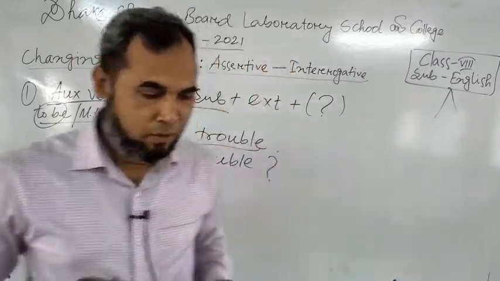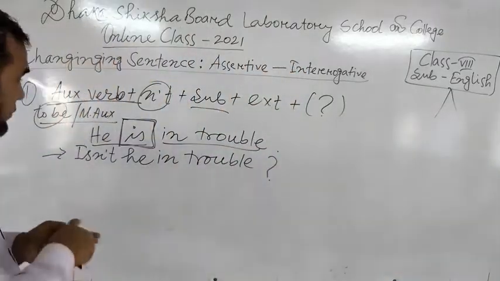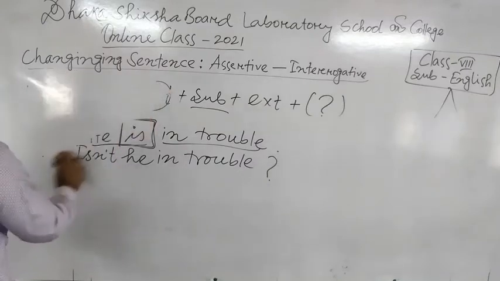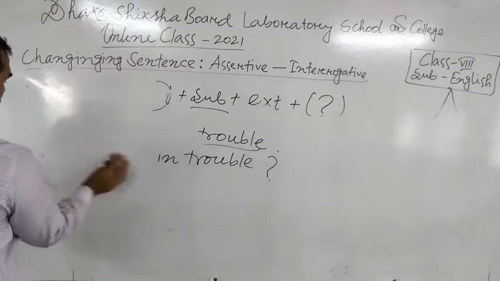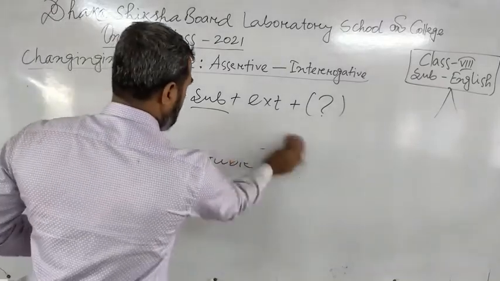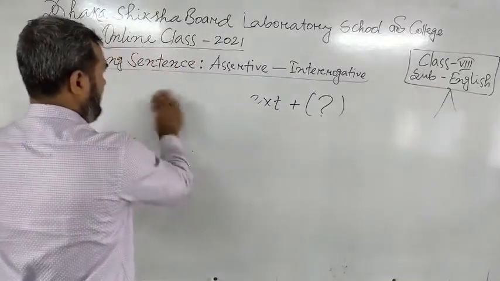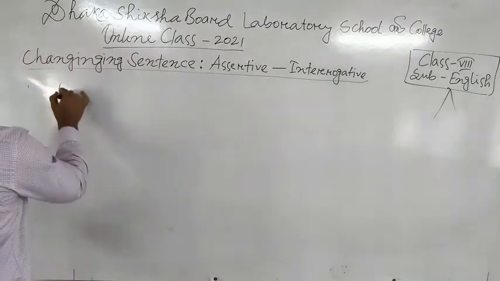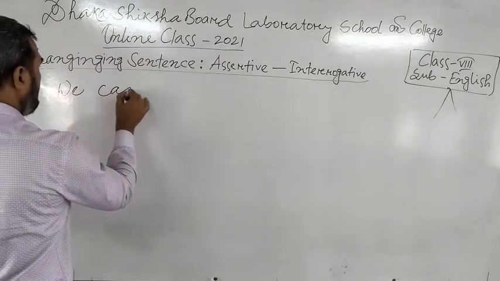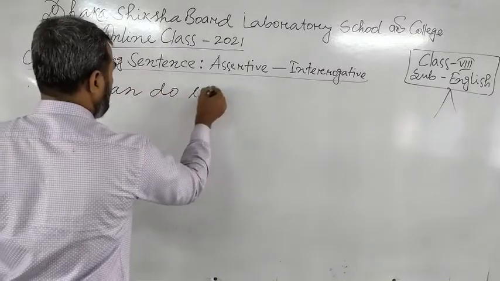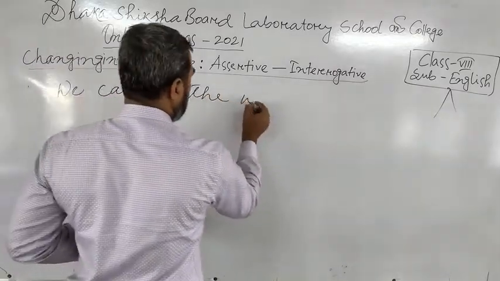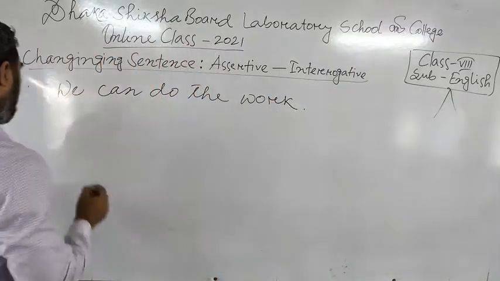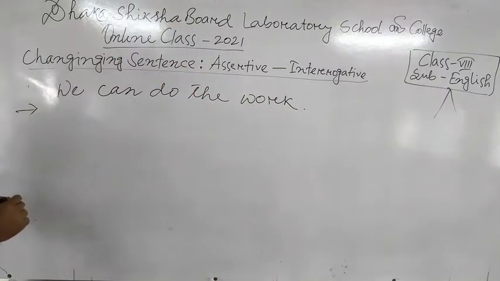Okay, now we can go for another example according to this structure. We can do the work. আমরা কাজটি করতে পারি। Then what will be the interrogative?